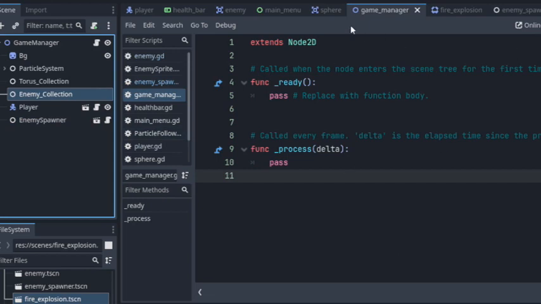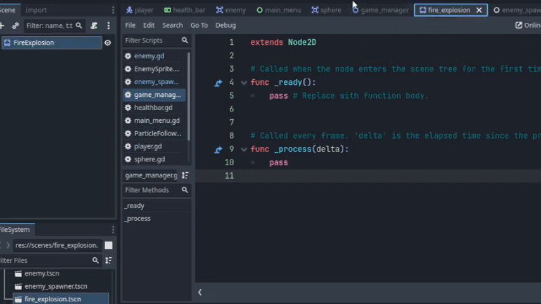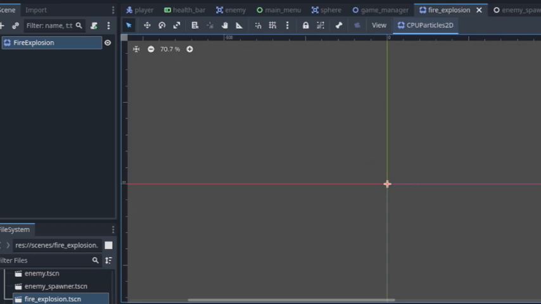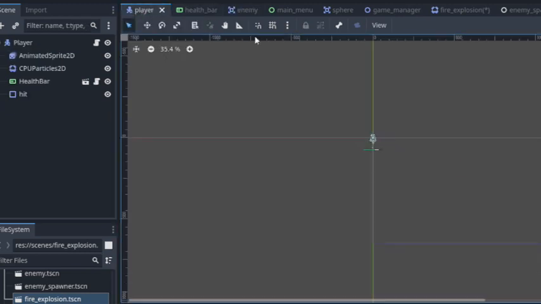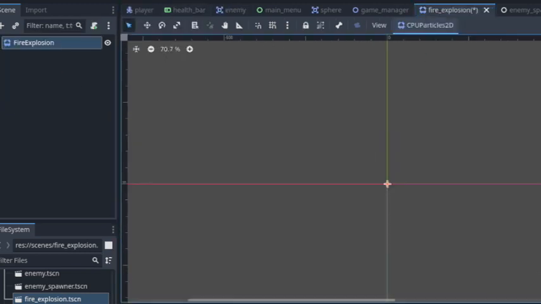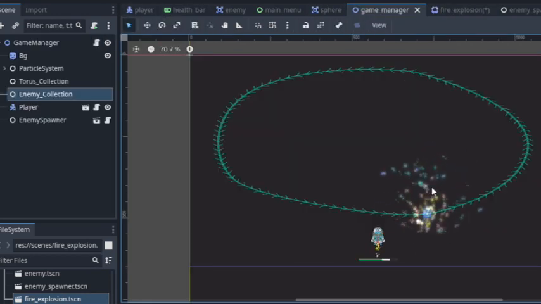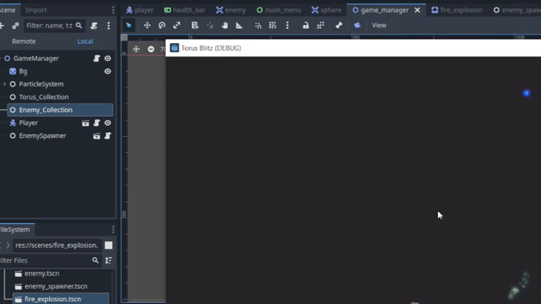Alright, and after that I created a fire explosion thingy. It kind of looks like this. So every time the enemy's HP goes down, it will explode, basically indicating that it's dead. Anyways, let's go ahead and run this and show you what I've made.